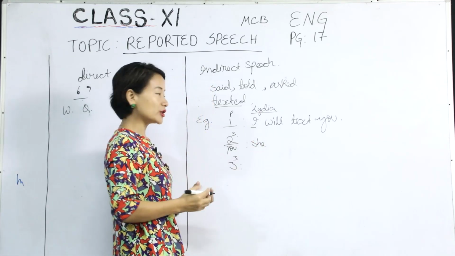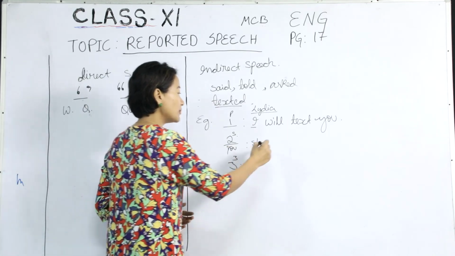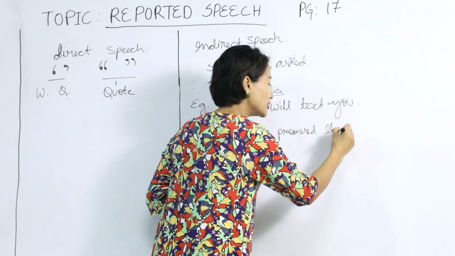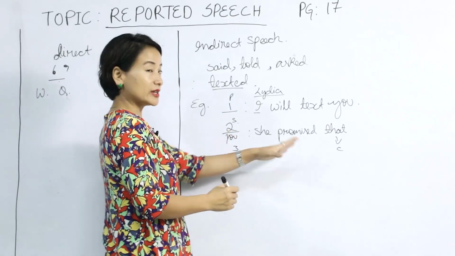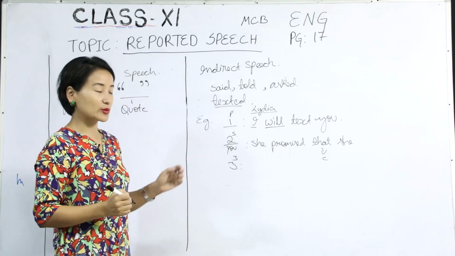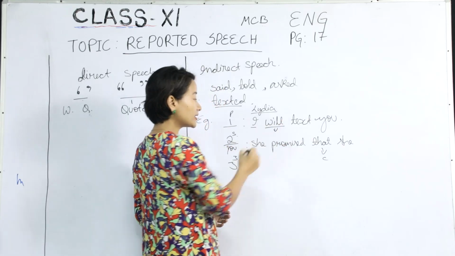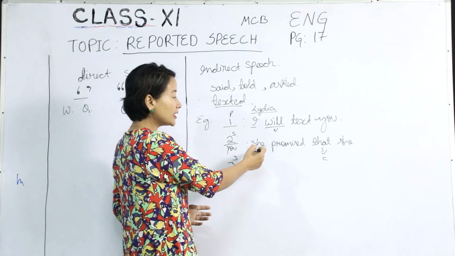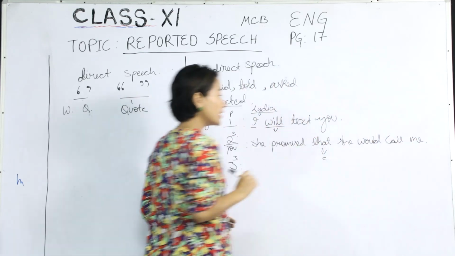Then we need the reporting verb. So we can go for she said, or you can also say she promised. Then you have an additional conjunction here, and you would be required to add that. She promised that, and then you may have noticed that this is in the future tense, will. Now we are going to change this into the past. Or we can also say that this is a modal auxiliary verb, and we will come to that again in a more detailed manner. Then, she promised that she would call me.